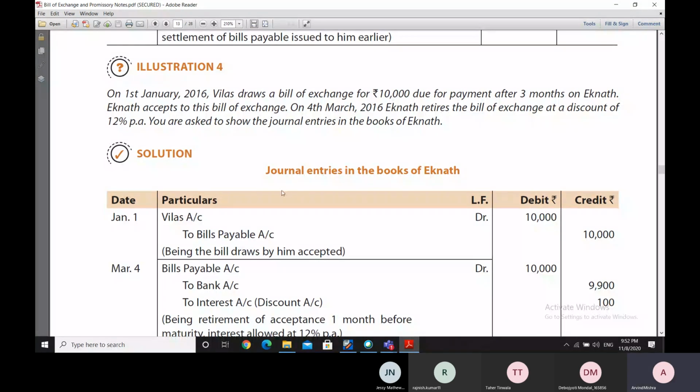So in the books of Eknath, first of all, Eknath is accepting a bill. So it is a bills payable for him, and Eknath has accepted the bill for 10,000 rupees, and Vilas's account is being debited and bills payable account is being credited here.